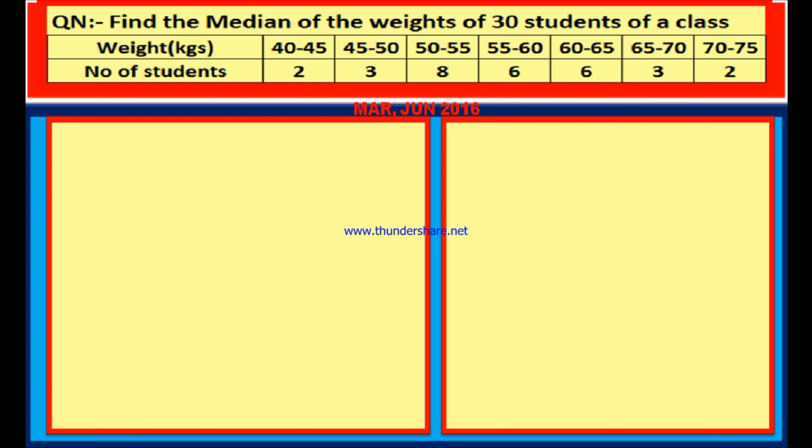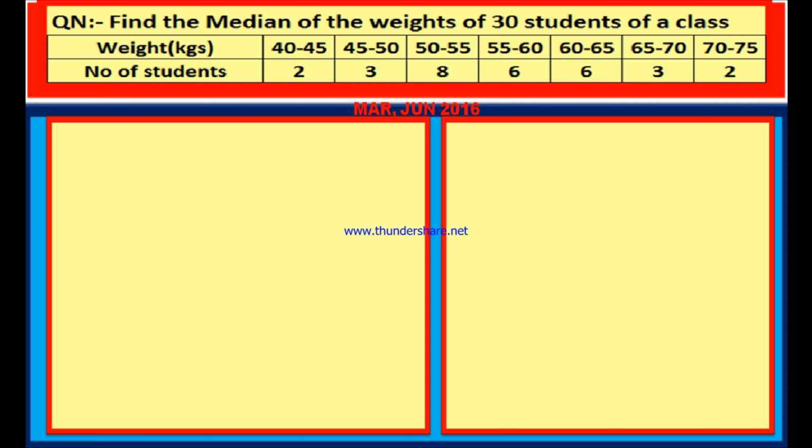The weight in kgs 40 to 45, the number of students 2. Weight 45 to 50, number of students is 3. 50 to 55, number of students 8. 55 to 60, number of students 6. 60 to 65, number of students 6. 65 to 70, number of students 3. And between 70 to 75, number of students 2. We have to find the median weight of all these 30 students.